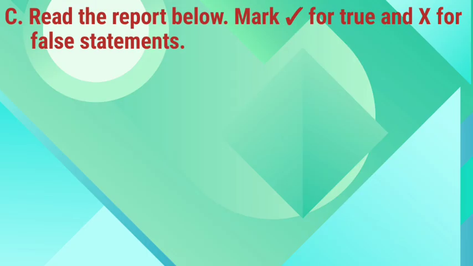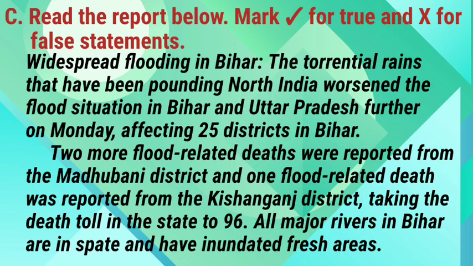C. Read the report below. Mark tick for true and cross for false statements. Widespread flooding in Bihar. The torrential rains that have been pounding North India worsened the flood situation in Bihar and Uttar Pradesh further on Monday, affecting 25 districts in Bihar. 2 more flood-related deaths were reported from the Madhubani district and 1 from the Kishanganj district, taking the death toll in the state to 96.